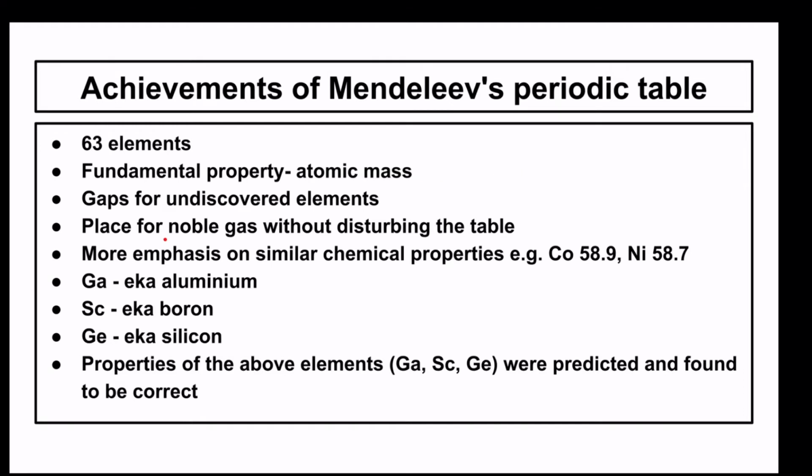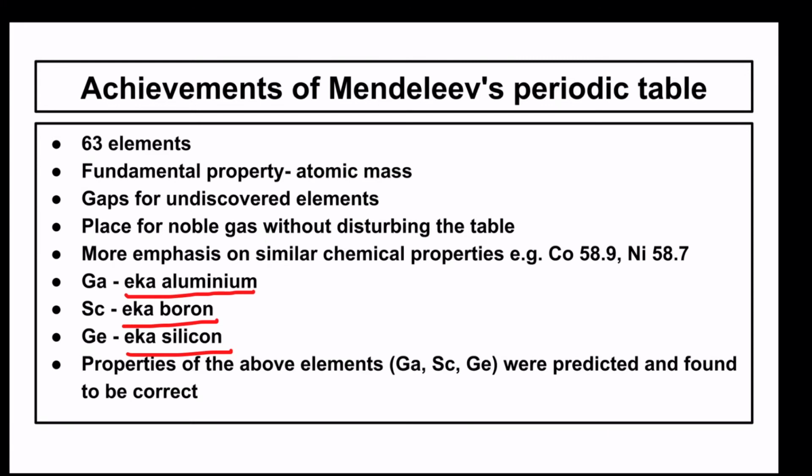At his time, noble gases were not discovered. But later on, when noble gases were discovered, without disturbing the table, noble gases could be placed separately in the last column. He gave more emphasis to the chemical properties. This is the reason that cobalt and nickel were placed despite not having a regular increase in the atomic mass. The elements for which he left gaps, he named as Eka-aluminium, Eka-boron and Eka-silicon, which were